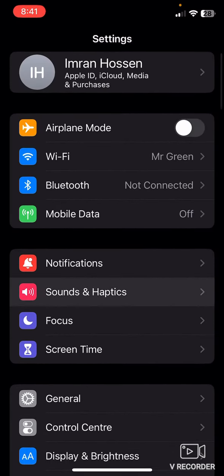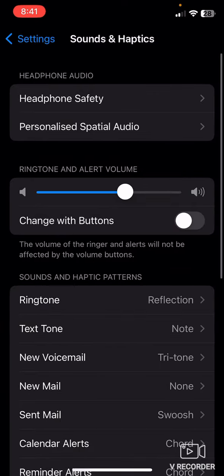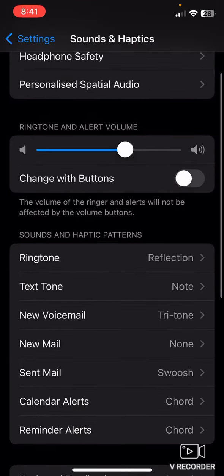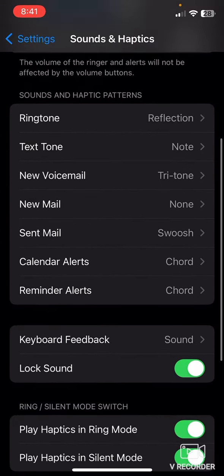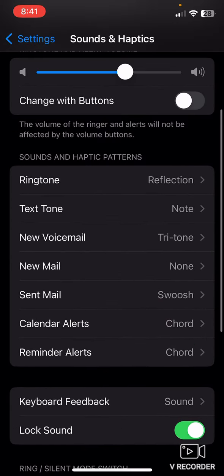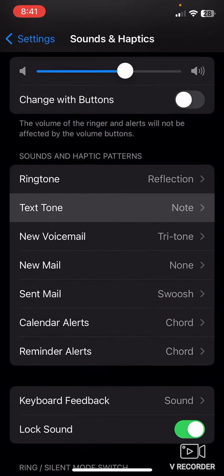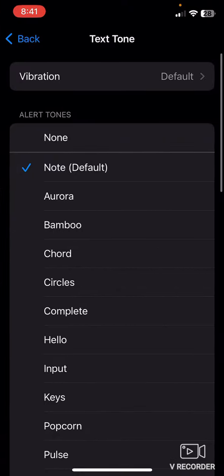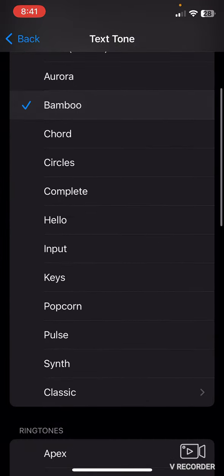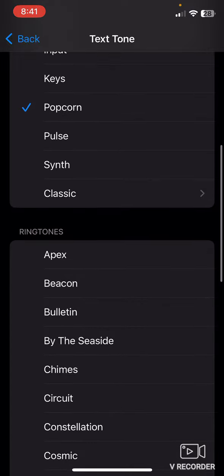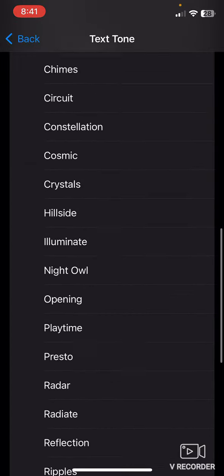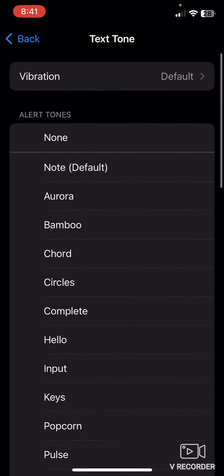and haptics, this one. Click on this and you will find text tone, and also click on text tone. Then you can choose any tone from here. Okay guys, so this is how you can change Snapchat notification sound on iPhone.